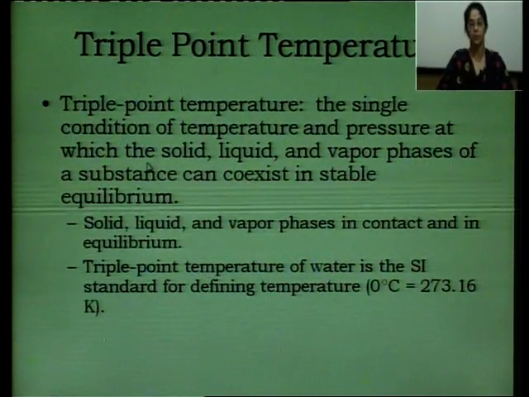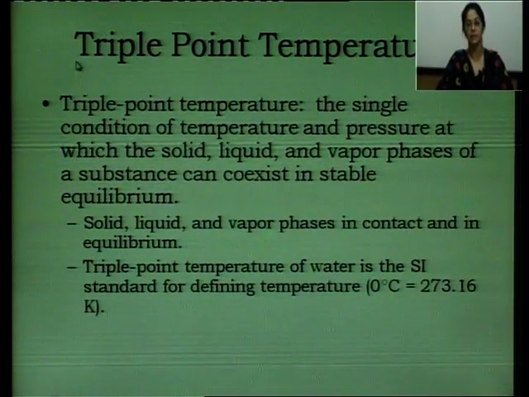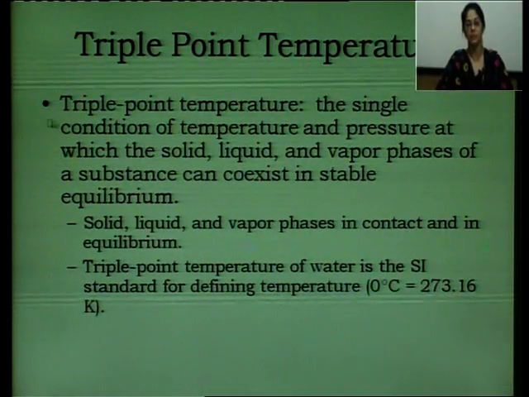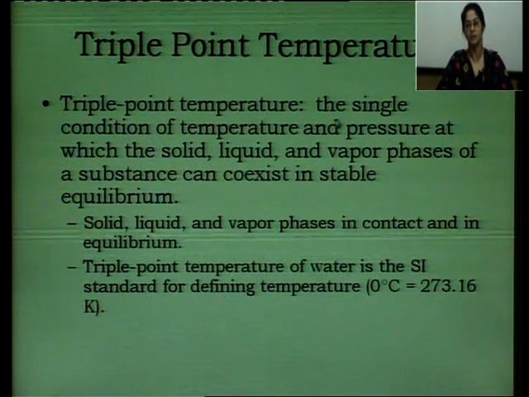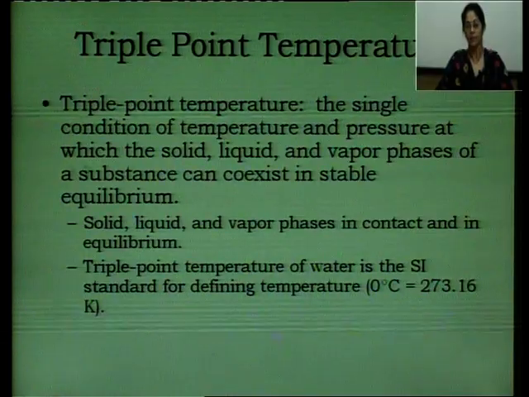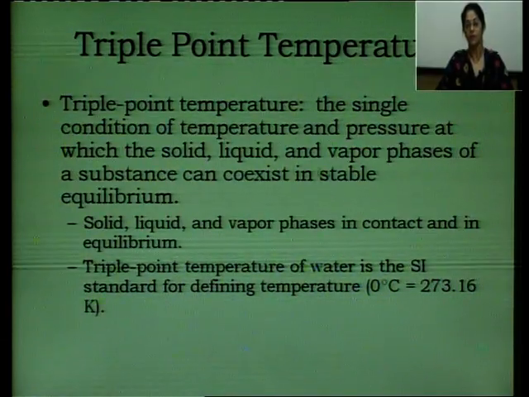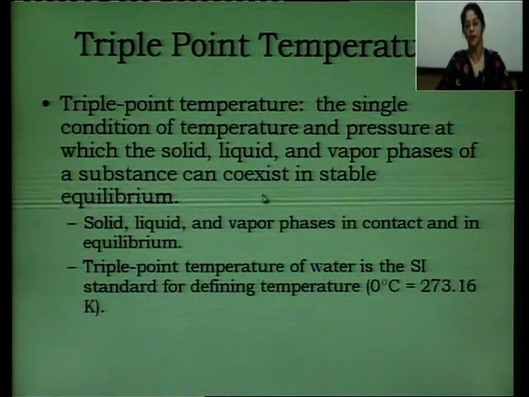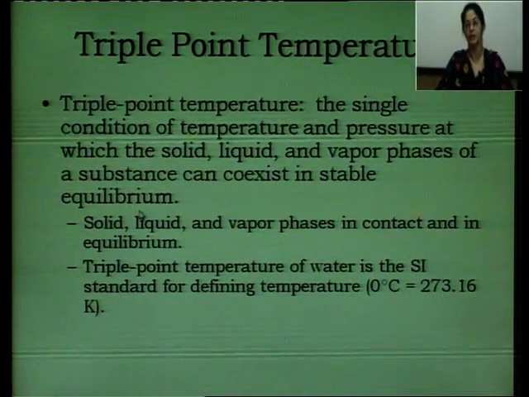Another important point is, what is triple point temperature? Triple point temperature is the single condition of temperature and pressure at which the solid, liquid and vapor phases of a substance can coexist in stable equilibrium.